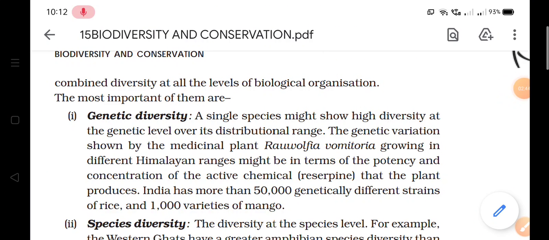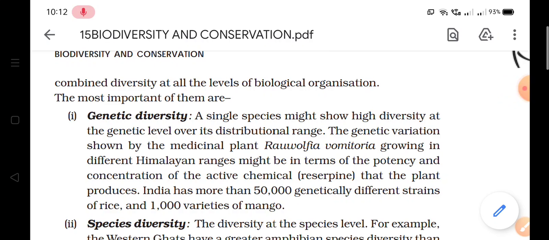Genetic diversity means the diversity which is present at the genetic level. Genetic variations are shown by the medicinal plant Rauwolfia vomitoria growing in different Himalayan ranges. This is an example that living organisms are different from each other at the genetic level also.